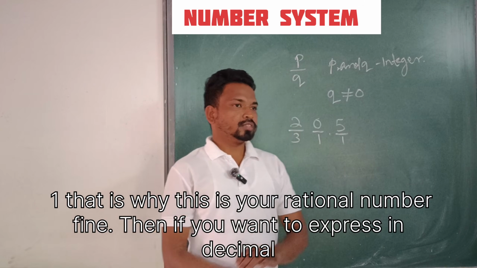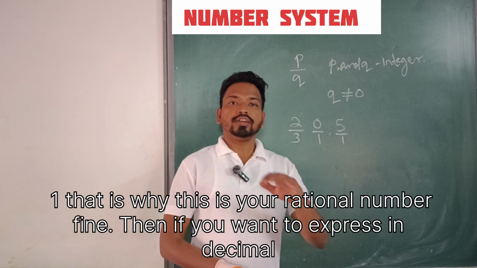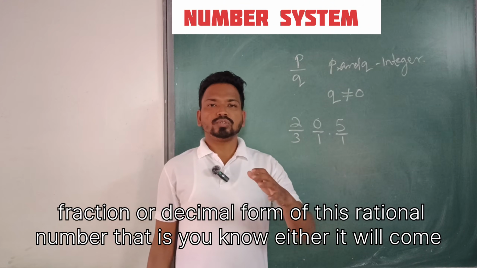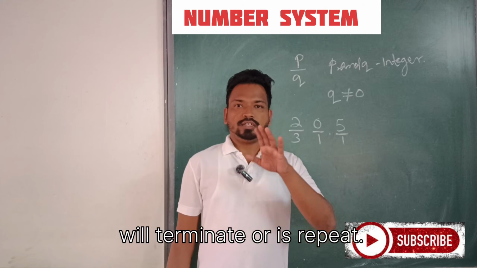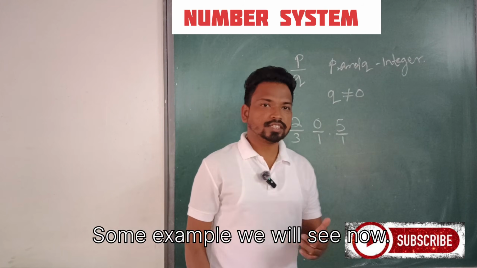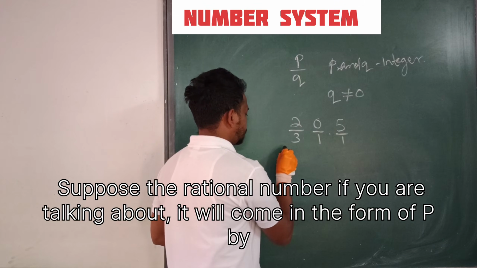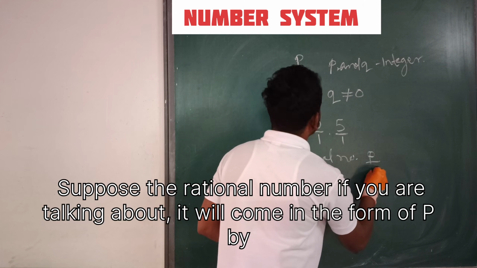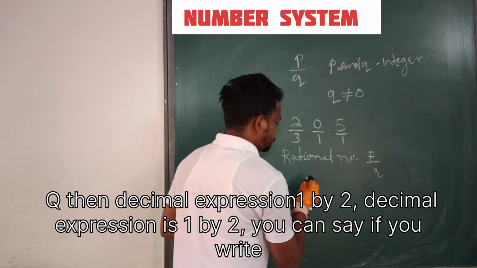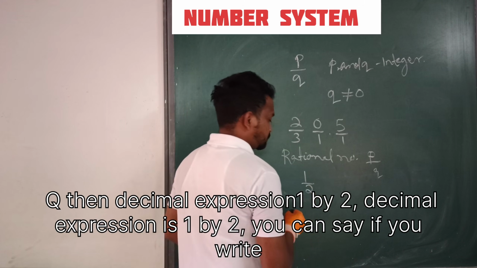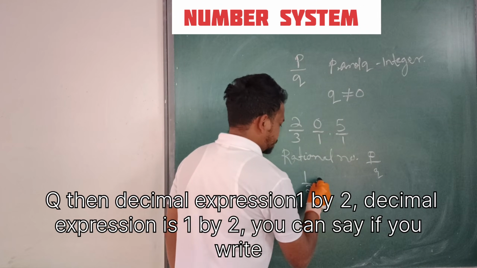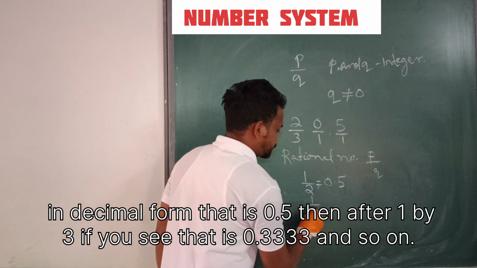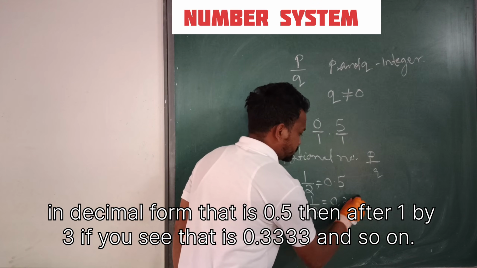Okay, fine. If you want to express this rational number in decimal form, it will either terminate or repeat. Let's see some examples. Suppose the rational number is 1 by 2; its decimal expression is 0.5. Then 1 by 3 is 0.3333 and so on.